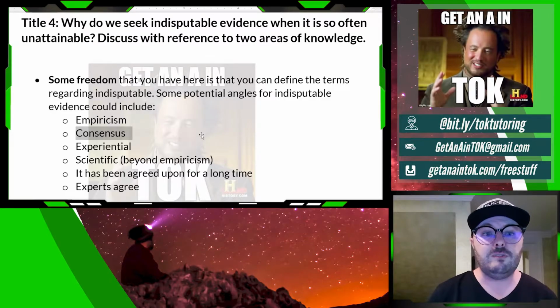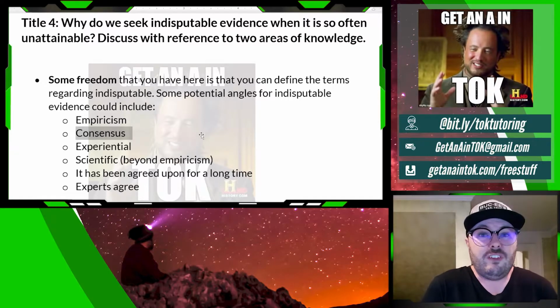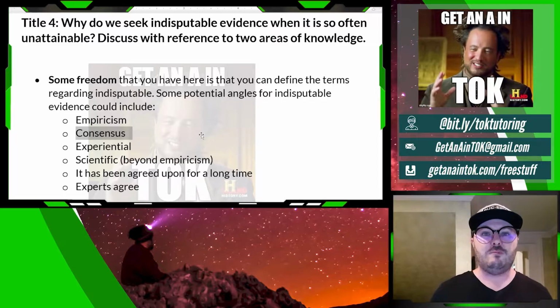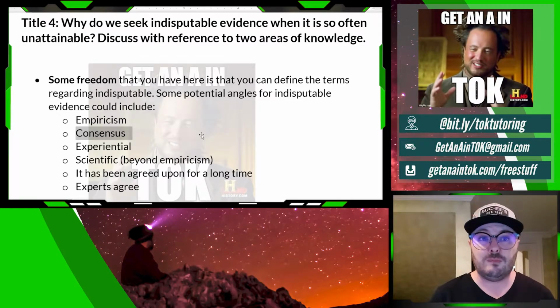You can talk about experiential, which is related to empiricism. And then you can also talk about things that scientists do to prove things. If scientists prove things in a certain way, then is it indisputable or not? So that's another way that you can play around with this prompt. Another one, and we're just really talking about tests for truth here, is that we've agreed upon it. So the test of truth, the test of time. If something has been agreed upon for 500 years, for 1,000 years, does that mean it's indisputable? That could work too. And then finally, we might say that indisputable evidence is things that the experts agree on.